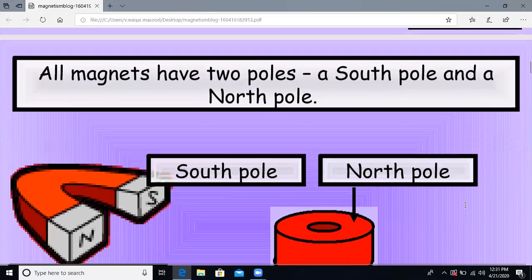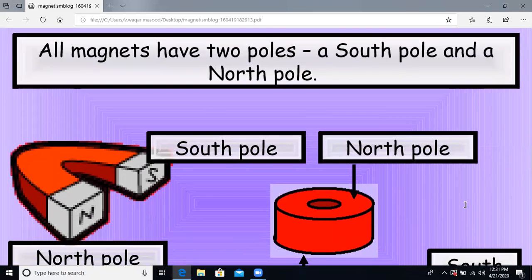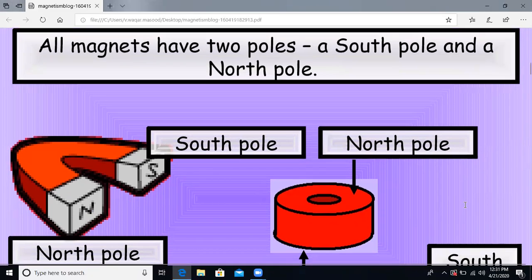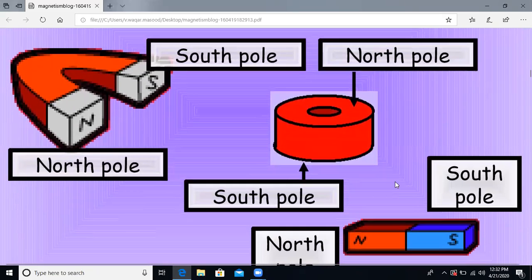One thing is common in all magnets: they all have two poles. They have a south pole and a north pole. Whatever the shape, for example, if it is horseshoe shaped, circular, or bar shaped, all different types of magnets have how many poles? Two poles, a south pole and a north pole. Here you can see the south pole and north pole of a circular magnet.